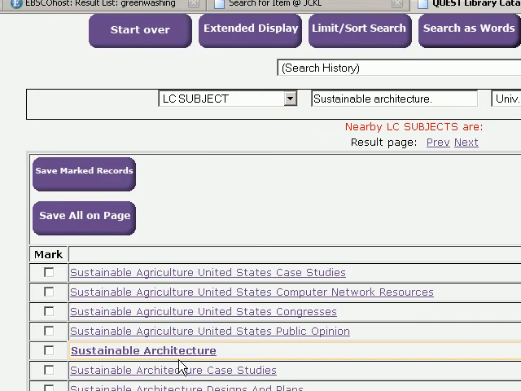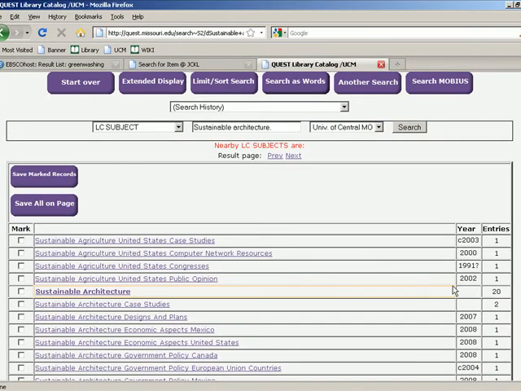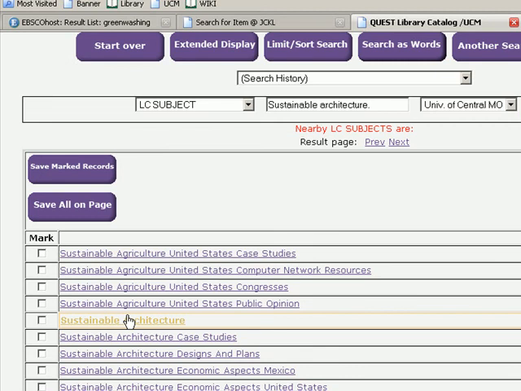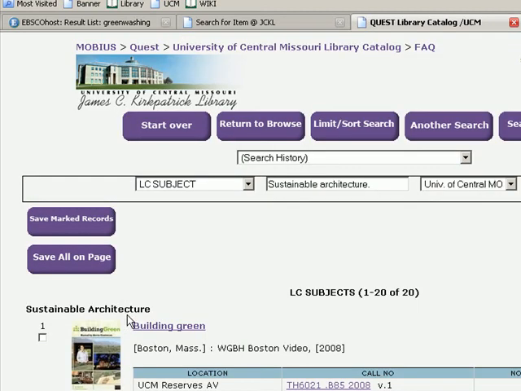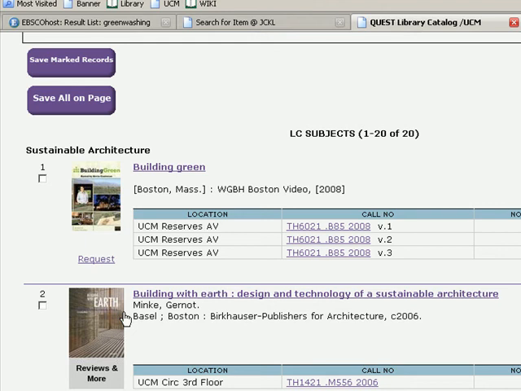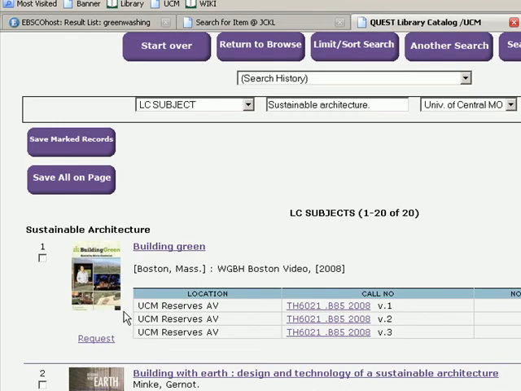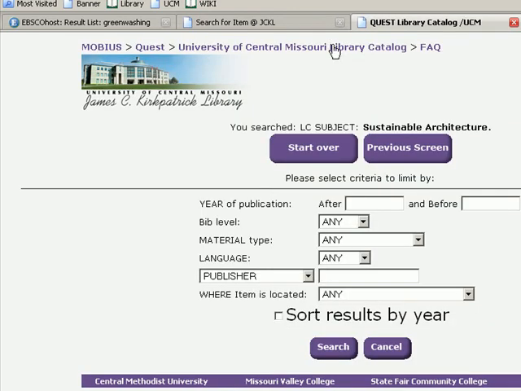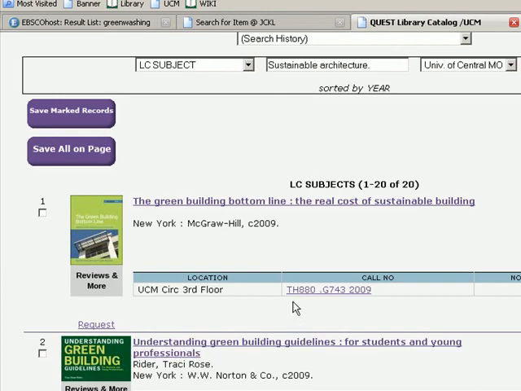It would take you to a list of the subject headings in the catalog, and your chosen subject heading is in bold. This tells you that there are 20 items total in the library that have been assigned this sustainable architecture subject heading. If I click on it again, I get to a list of those 20. Okay, and these are sorted by relevance. If I wanted to, I could click Limit Sort Search, and I could sort them by date so that I could look at the most recent materials first. And look at this, we actually have a book published in 2009. That was actually the book that we started out with, but there's 19 other books for us to look at.